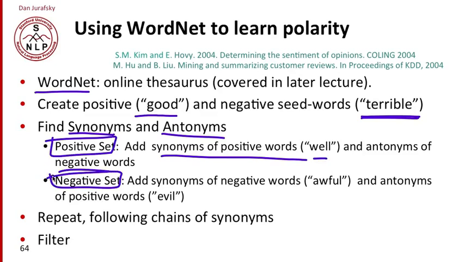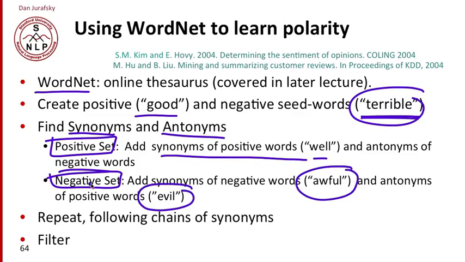And to the negative set, where we started out with words like terrible, now we add synonyms of all those words. So maybe awful is a synonym of terrible. And antonyms of our positive words go to the negative set, and we just repeat. And the sets grow as we keep adding synonyms and antonyms to them. And then each of the algorithms that make use of WordNet for learning polarity will have various ways of filtering out bad examples or problems with word senses and things like that.